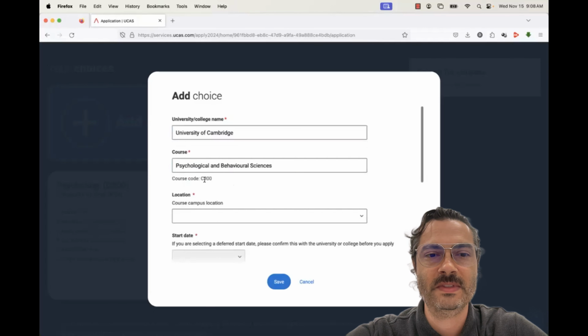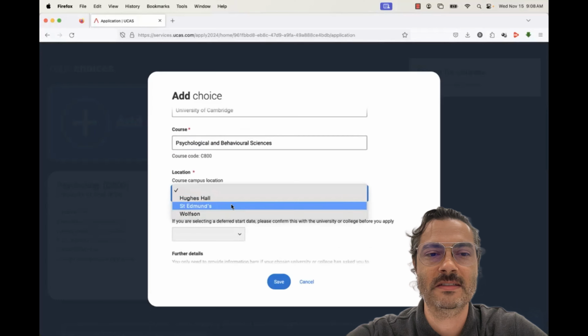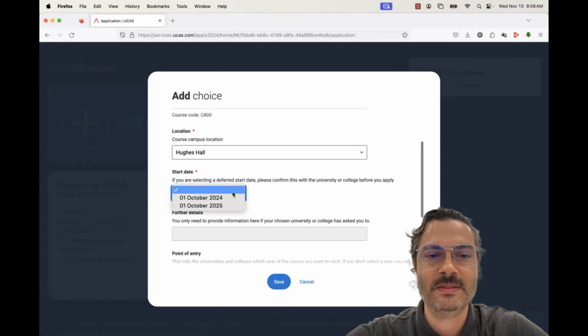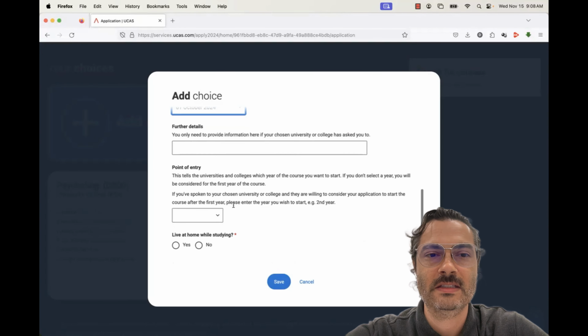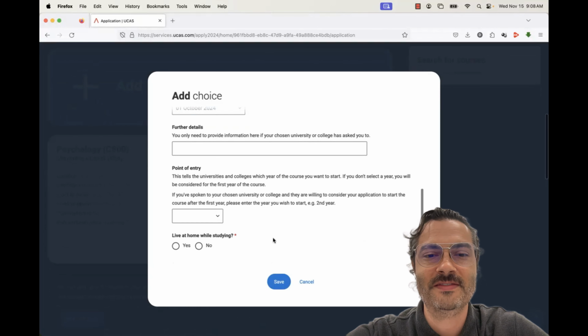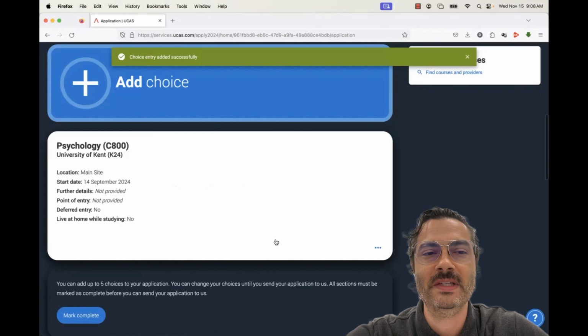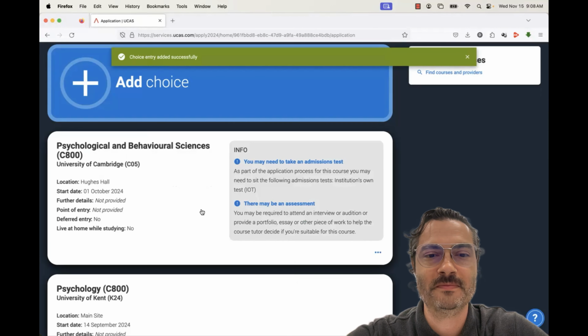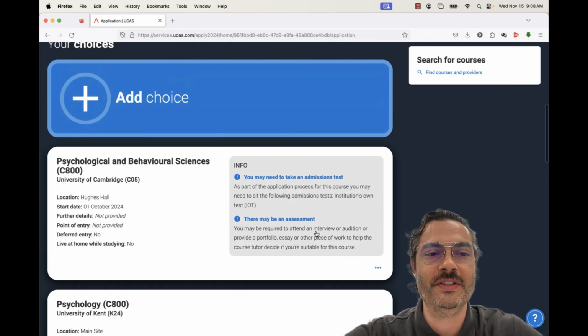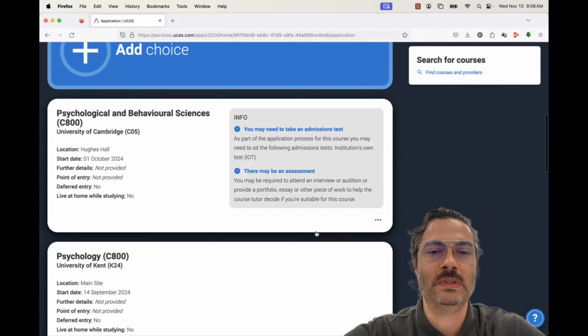It's the same one, C800, although they do have these words added onto it. It should actually stop us from applying here, but it may not recognize it. It's telling us that Cambridge has assessments that are required and a potential interview if we make it that far. So that's good to know.